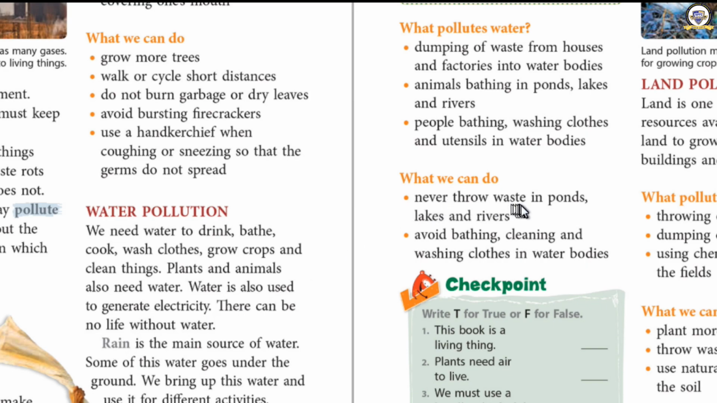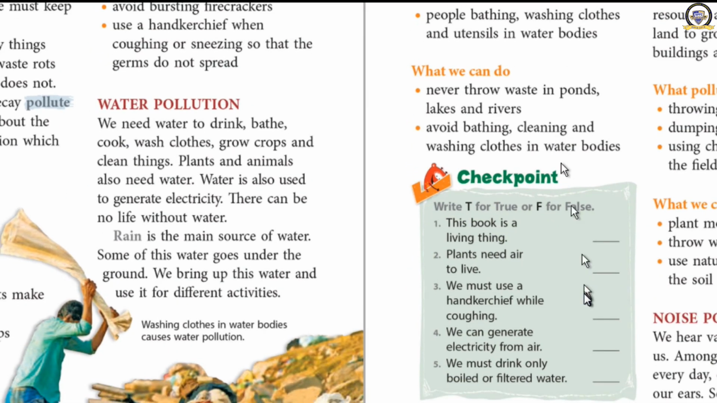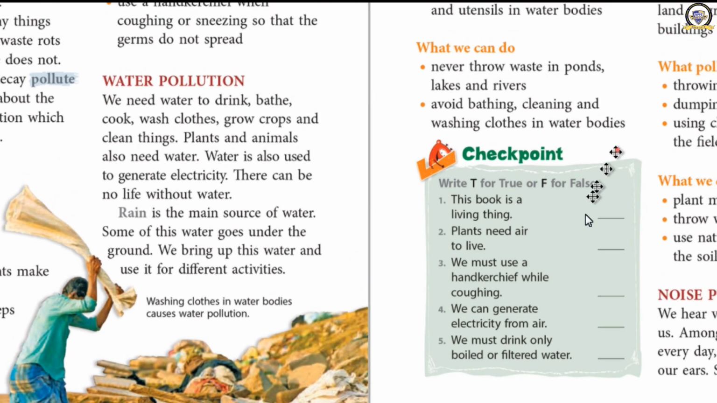Never throw waste in the ponds, lakes or rivers. You should not throw waste in the water bodies. Then avoid bathing, cleaning and washing clothes in the water bodies. You will not take a bath, or clean the utensils, or wash the clothes, or let the animals bathe in the water bodies. If you don't do so, you will get fresh water. Have you understood? Yes. Continue now.